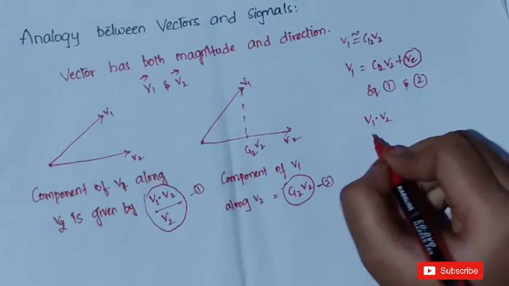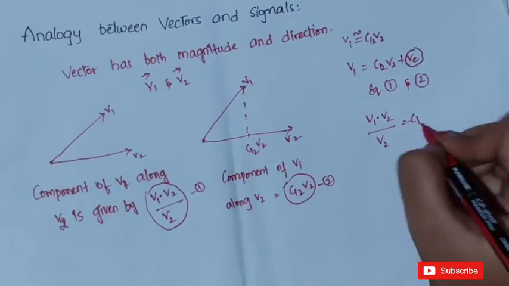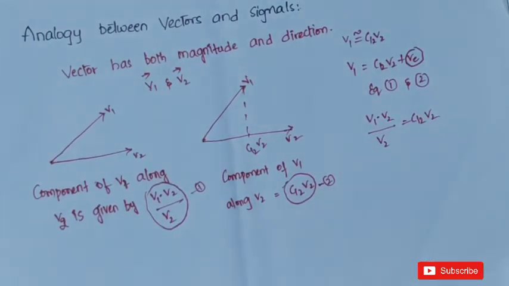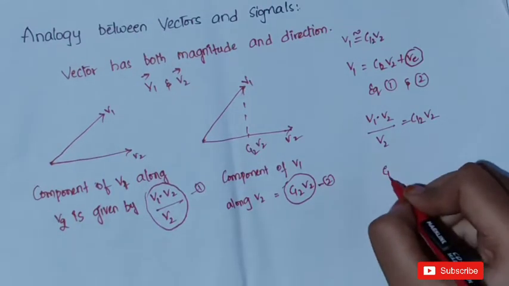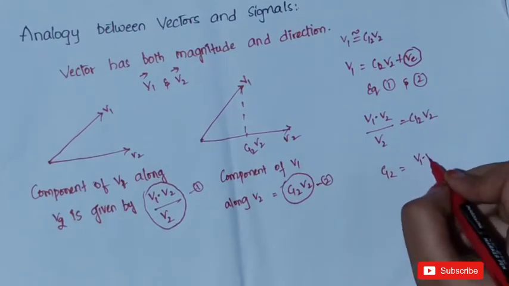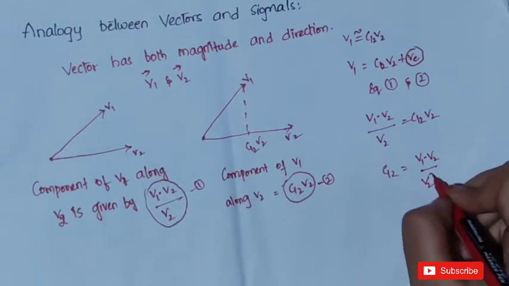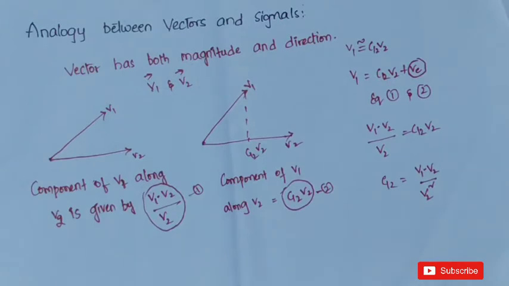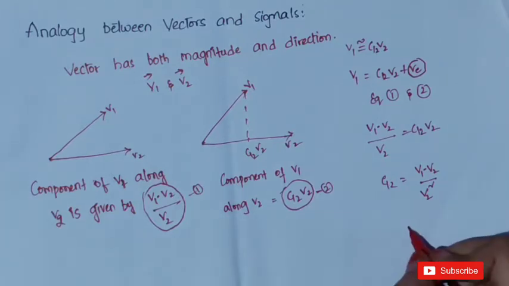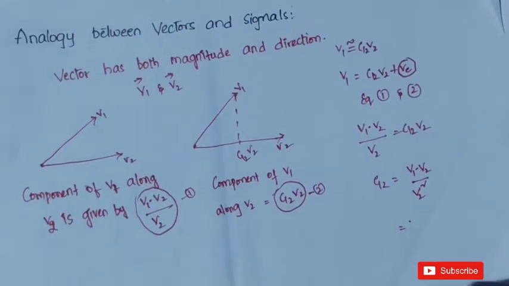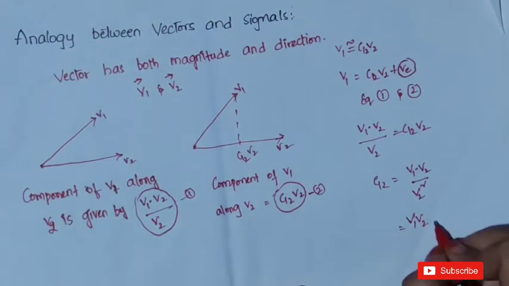So v1 dot v2 by v2 is equal to c12 v2. So c12 is equal to v1 dot v2 by v2 square. Generally, if two vectors are orthogonal, then theta is equal to 90 degrees. I will tell you once again. What is v1 dot v2? It is v1 v2 cos theta, divided by v2 square.